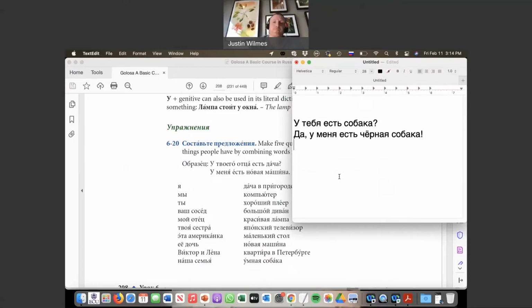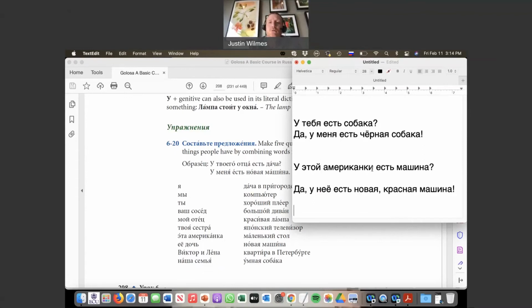Okay. How about some more complex ones, with adjectives and things like that? У этой американки есть машина? Да, у нее есть новая красная машина.